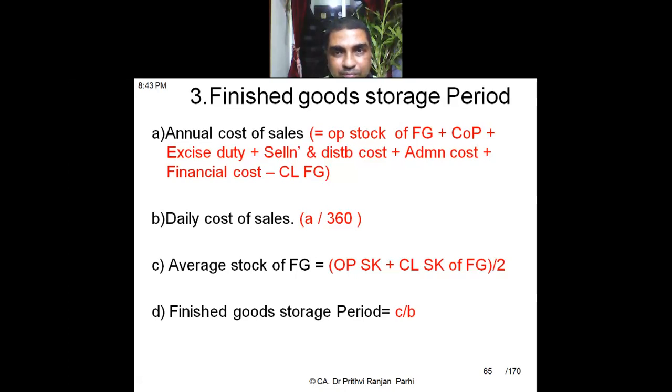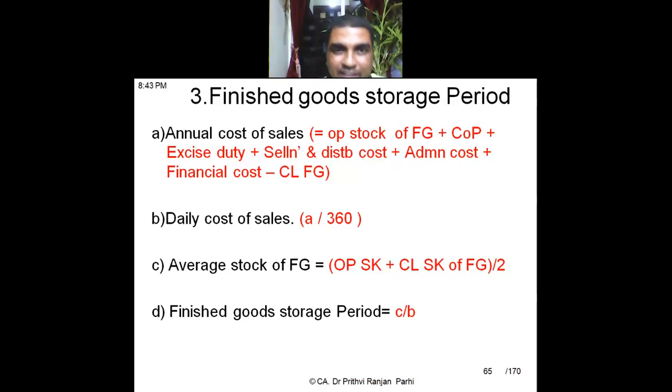Opening stock of finished goods plus cost of production plus excise duty. Excise duty in some products is still applicable with GST, even though with GST excise duty has been abolished in most of the products. But there are still some products on which excise duty is there, like petroleum products and alcohols.